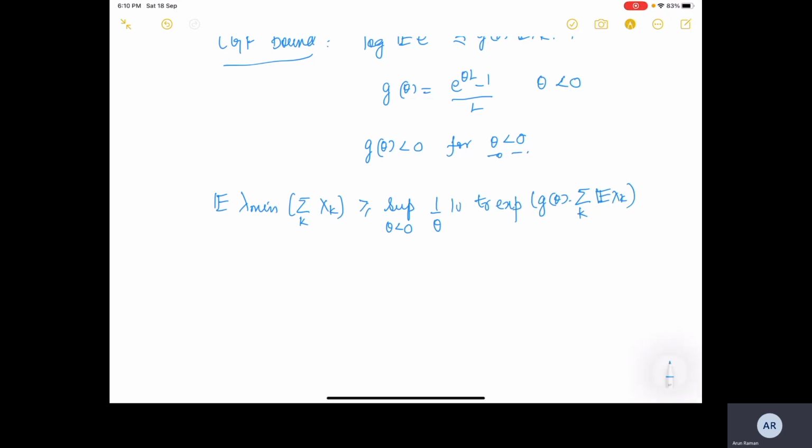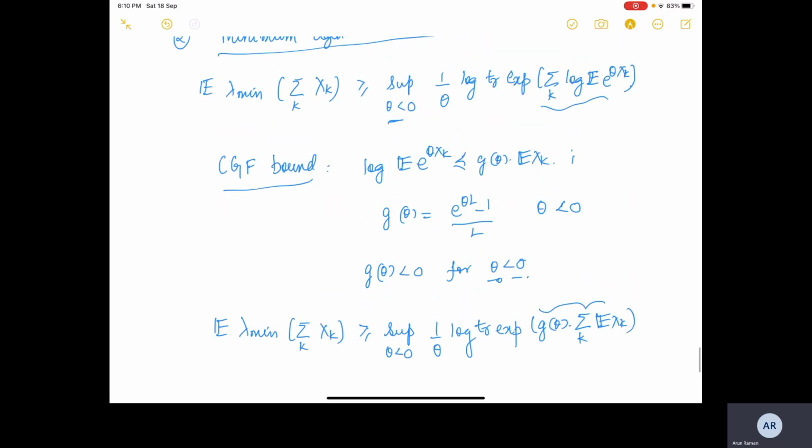One thing you should think about is why we can replace the log exponential by this term.